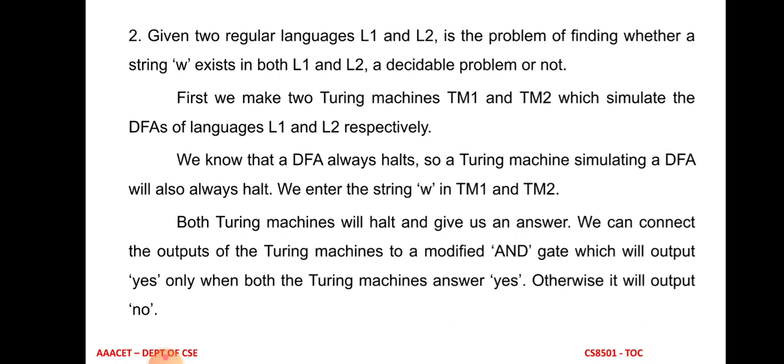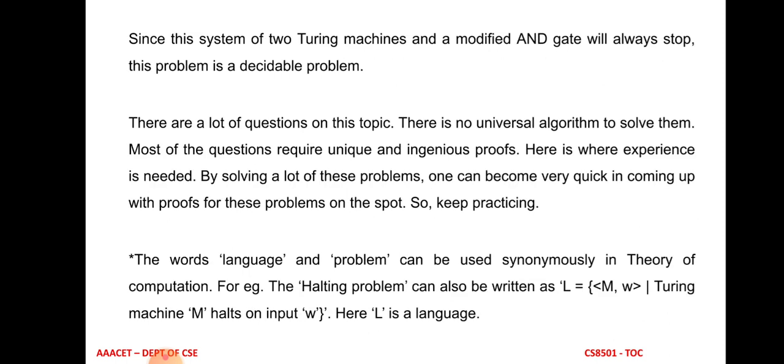Otherwise, the output of the Turing machine is no. This means that if the particular input string is present in both L1 and L2, then both are accepted by the Turing machine, and only then will it give the answer yes. If either language L1 or L2 does not accept the string, then the output produced by the Turing machine is no, because we are using the AND operator. Since the system of two Turing machines and the AND gate will always stop, this problem is a decidable problem.